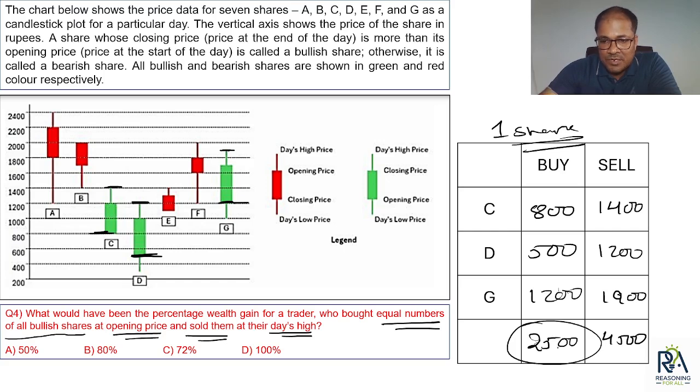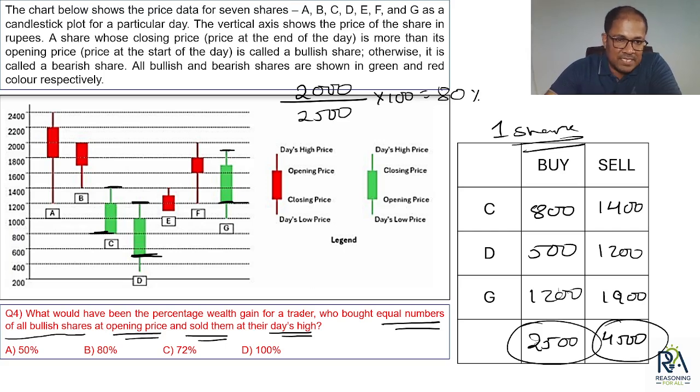So total invested amount was 2500 and he sold all the shares at 4500. So the gain is how much? 4500 minus 2500, that is a gain of 2000 upon investment amount of 2500. What percentage is that? 80%. Right? So the percentage wealth gain for that trader is going to be 80% if he trades in this format: buying at opening price and selling at day's high. For all the bullish shares in total he will be getting 80% wealth gain or 80% profit.